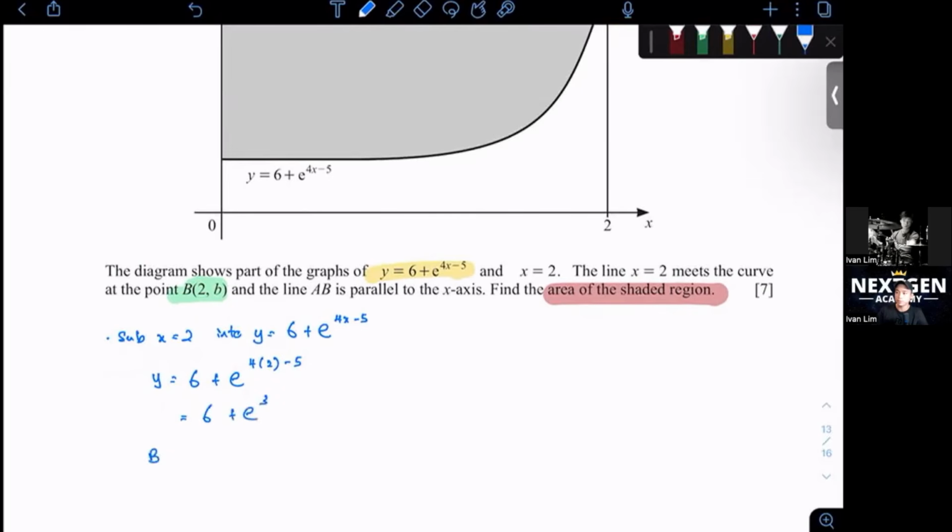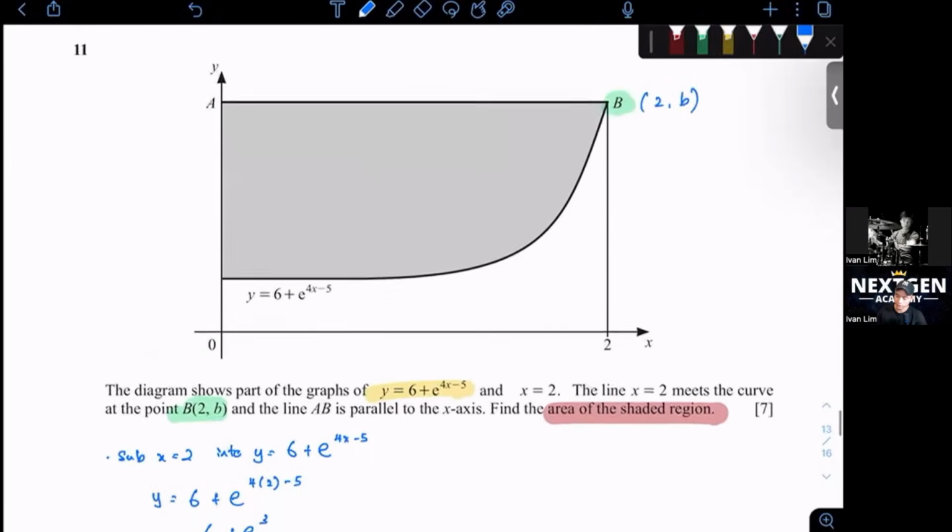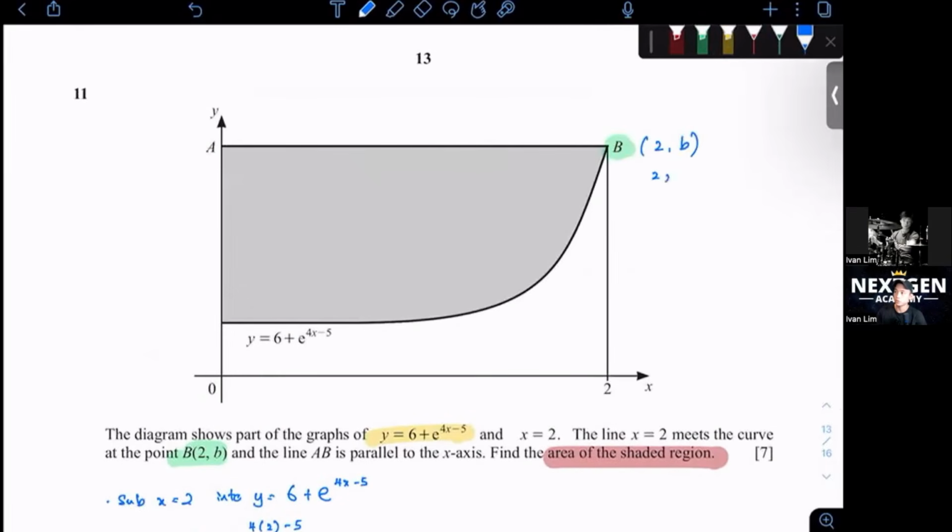So your point B is 6 plus e cubed. If you want to change it to decimal places, it's fine, because they didn't say to find the exact value. Let's just write it out here first so that we are clear.